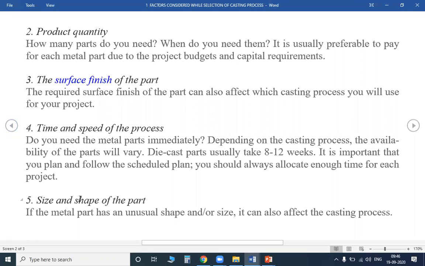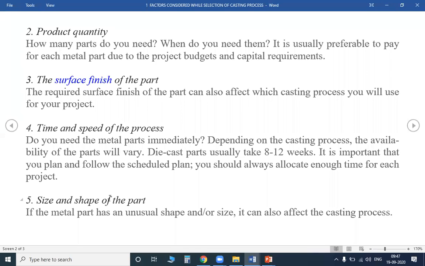And the next one is the size and shape of the part. What size do you want? What type of shape? In casting, we already know you can make complex shapes and sizes. When the shape is very complicated, it takes more time, because we have to take keen interest and look at each and every point. If it has 0.25 mm corners, chamfers, very sharp molds, fillets or any other features, it depends on the shape.